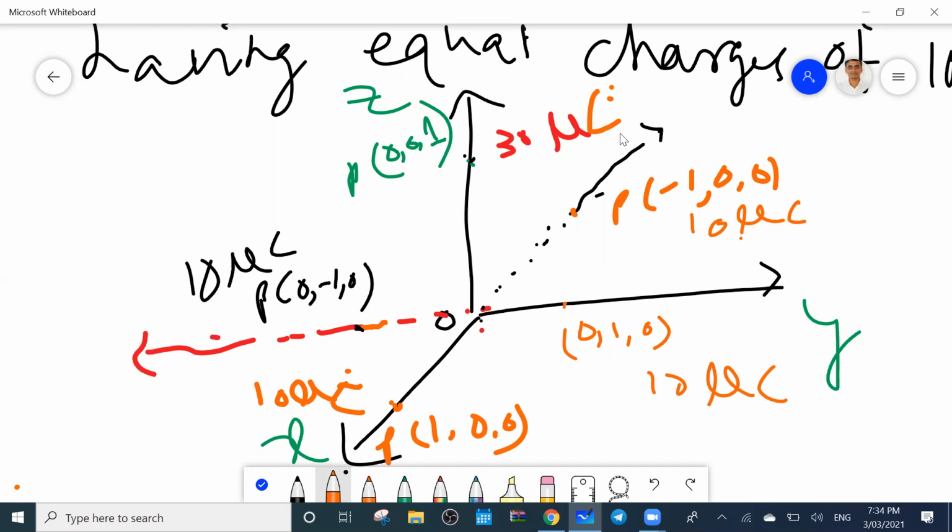So one force I have to find out, suppose due to these point charges. So the first point is given, (1, 0, 0). This is one point charge, and this is another point charge. So by Coulomb's law, I have to find the force at this point, the (0, 0, 1) point. Which one is the source and which one is the destination?